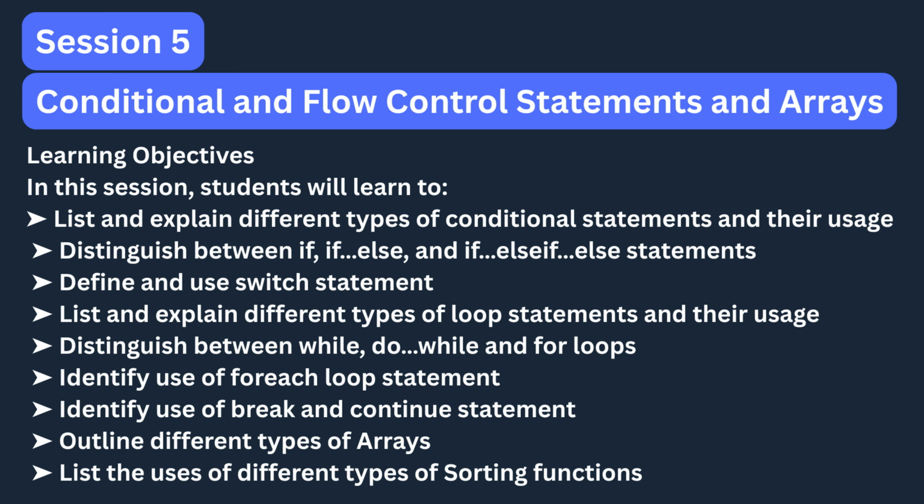The for loop, on the other hand, is ideal when you know the exact number of iterations in advance, such as counting from one number to another. Many programming languages also include the for each loop, which simplifies the process of going through each element in a collection, like items in an array, without manually managing indexes. Within loops, programmers sometimes need to change the normal flow, and for that, they use break and continue statements. The break statement immediately stops the loop entirely, while continue skips only the current iteration and moves to the next one.